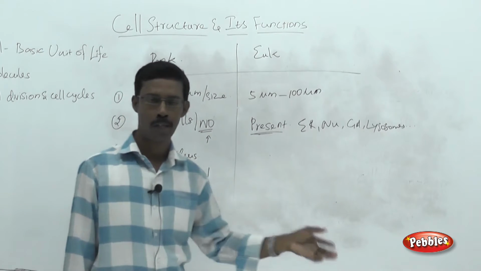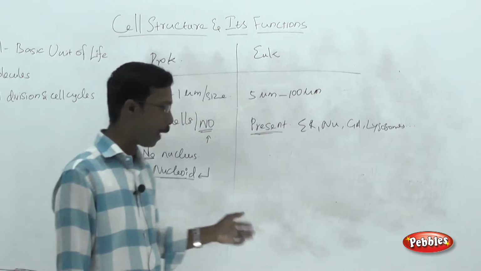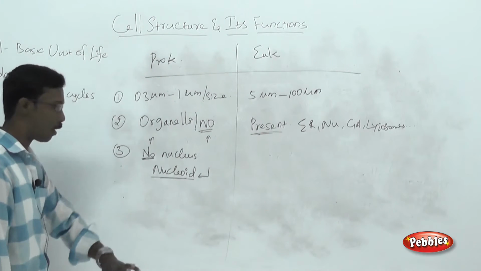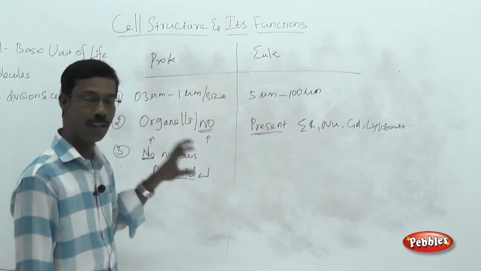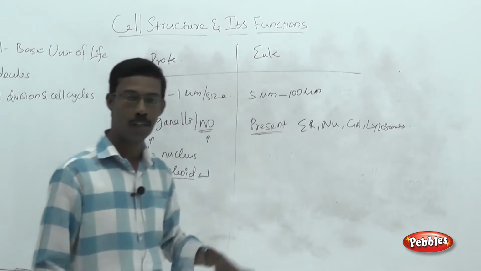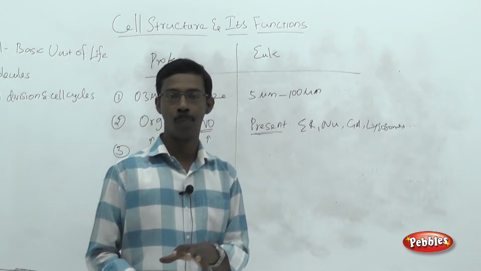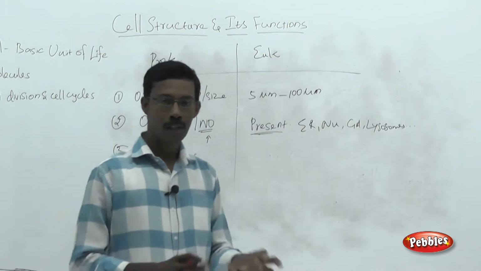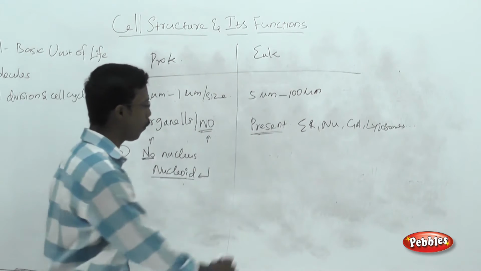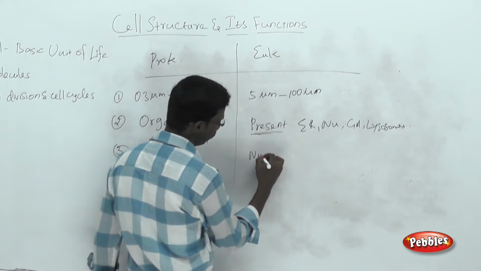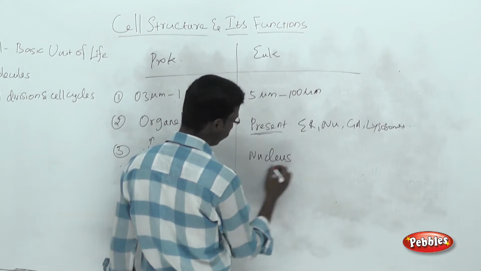There are no proteins involved in the DNA packing. We are going to see the details later. The point you have to remember is that there is no nuclear membrane. The DNA material, or the genetic material, is present all over the cytoplasm as a scattered supercoiled structure, that is called the nucleoid. In case of eukaryotic cells, there is a structure called the nucleus.